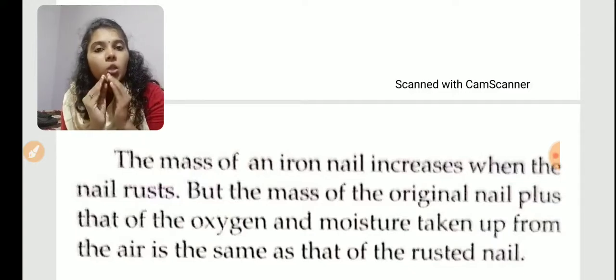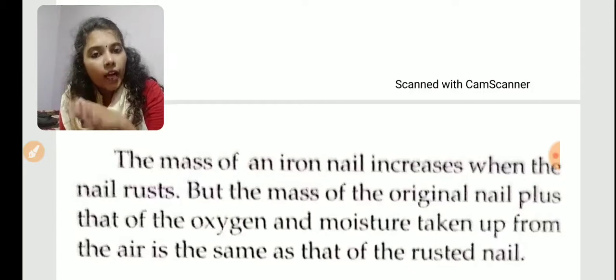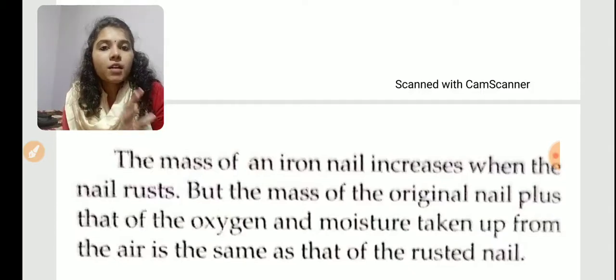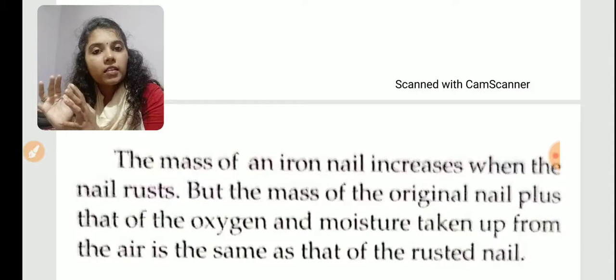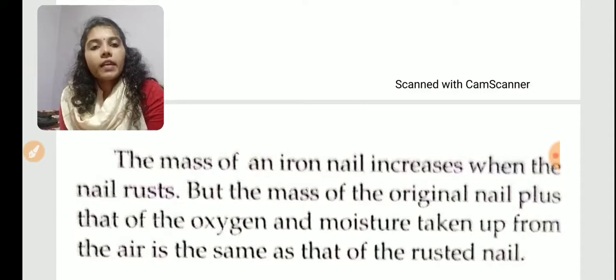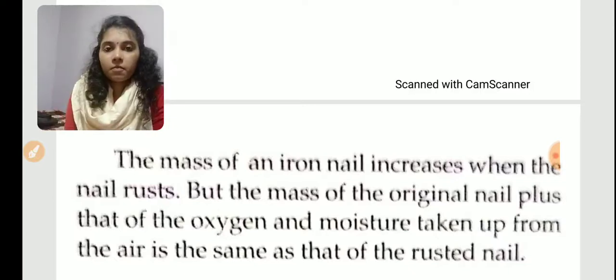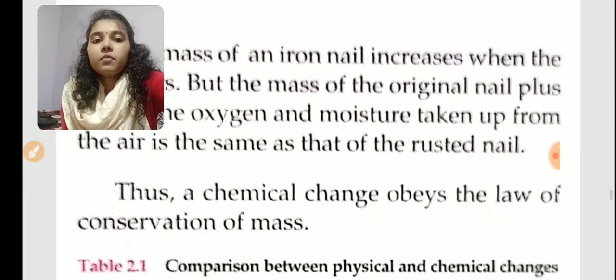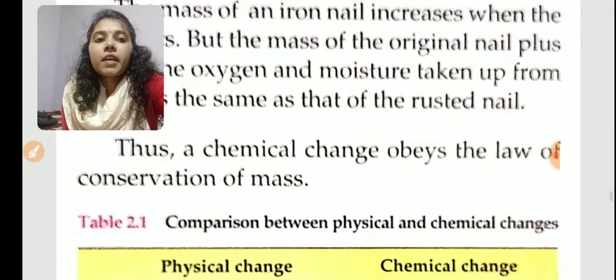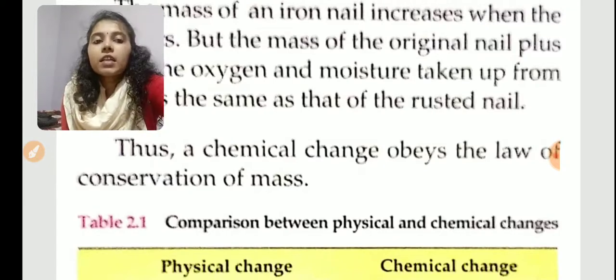So we can say the total mass of the oxygen that came in contact, plus the total mass of moisture that came in contact, and the total mass of the iron nail will be equal to the total mass of the rust and the iron nail. Okay, so the total mass of the reactants will always be equal to the total mass of the products. Understand? So during a chemical change, the mass of the substance always remains the same. We can say that a chemical change always obeys the law of conservation of mass.